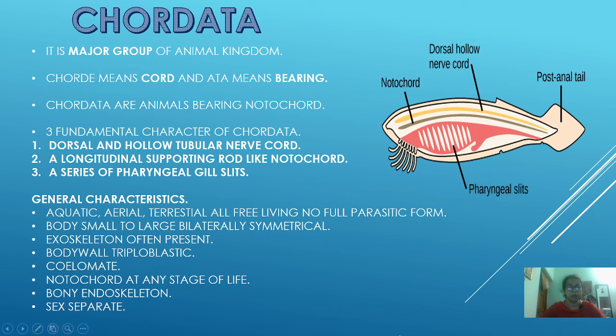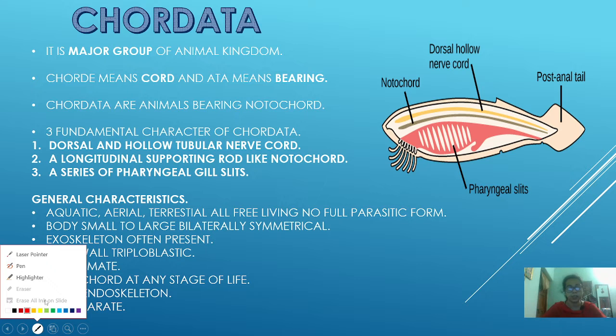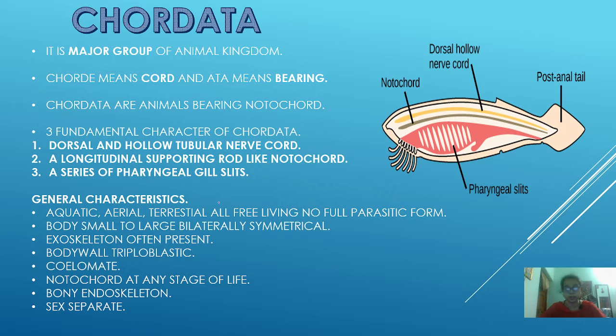So what are chordates? Chordates are a major group of the animal kingdom. As you all know, the invertebrates and the vertebrates belong to the major group chordata. And what is the meaning of chordata? It means those animals which bear a cord, or cord-bearing animals. It is derived from two Greek words: chorde means cord and ata means bearing. So you can say that cord-bearing or notochord-bearing organisms are known as the chordata.